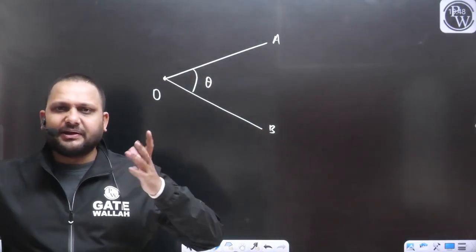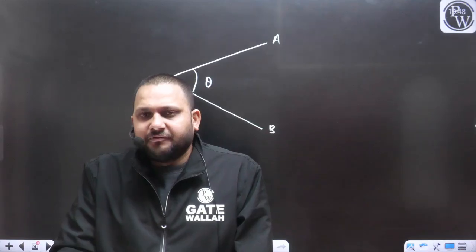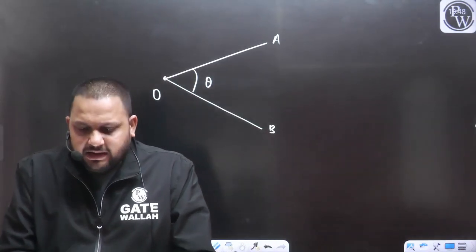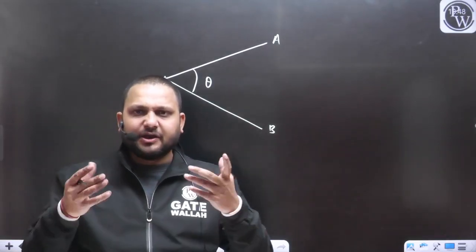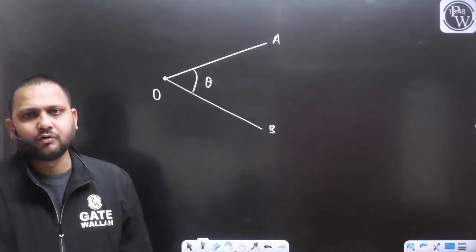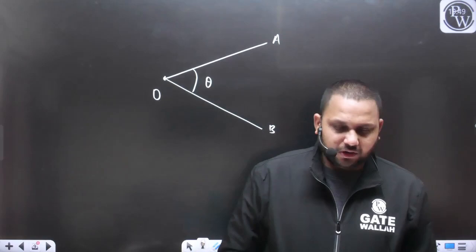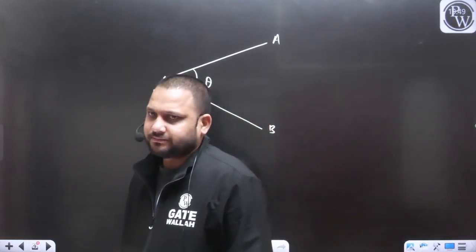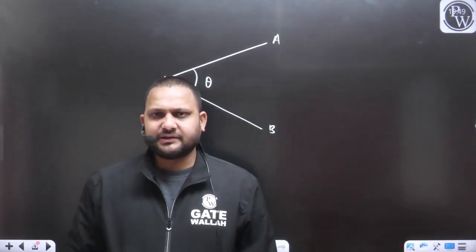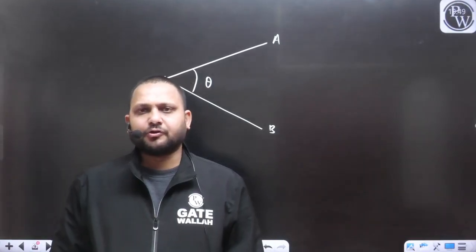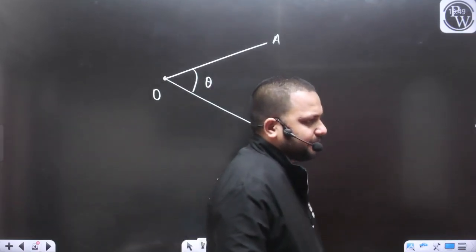So we cannot measure this angle directly with the help of the compass. With the help of the compass, we can measure the bearing of any line, yes or no? Only the bearing, that may be the fore bearing or the back bearing, that is not the concern. In compass surveying, we can just measure the bearing.